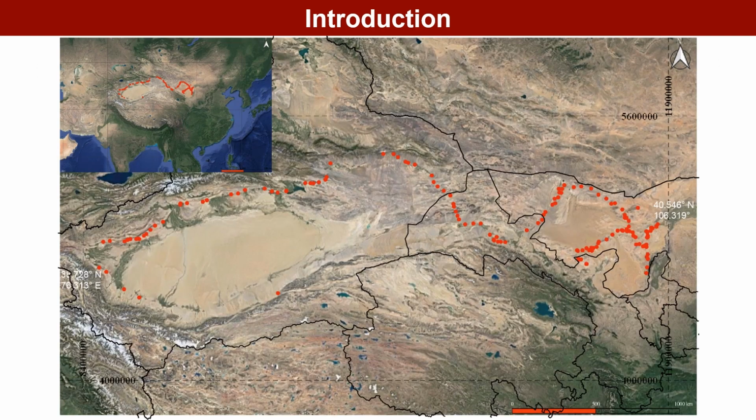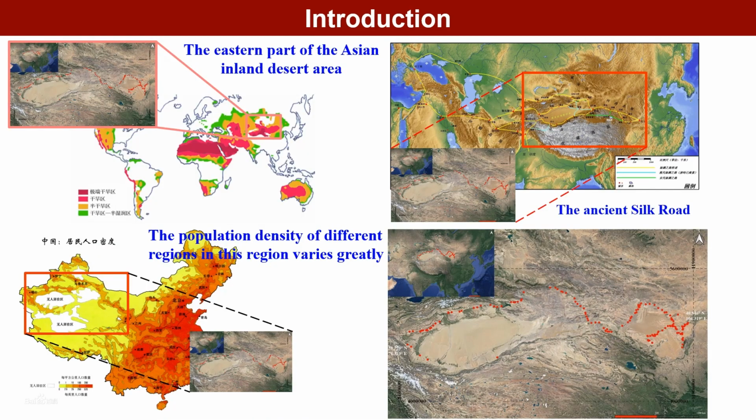Therefore, we chose the desert area in northwest China, which is the nearest and easiest to realize, as our research area. This region belongs to the eastern part of the Asian inland desert area, and is the only land route of the ancient and modern Silk Road. The population density of different regions in this region varies greatly, making it easier to find the impact of human activities on the local plant species diversity.